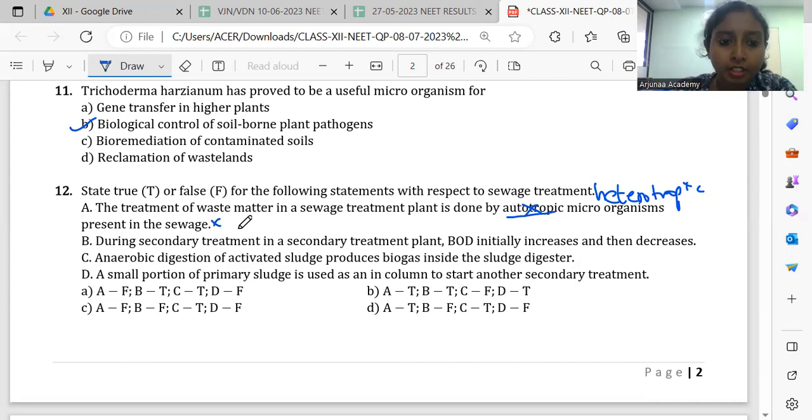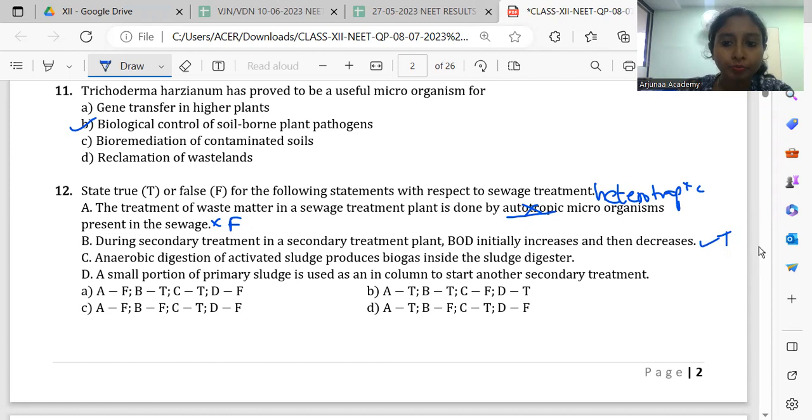So A statement is false. Then during secondary treatment, in a secondary treatment plant, BOD initially increases and then decreases. Yes, so initially BOD is very high because we are taking the pollutant water directly without any previous purification. So BOD is high and later on it decreases.